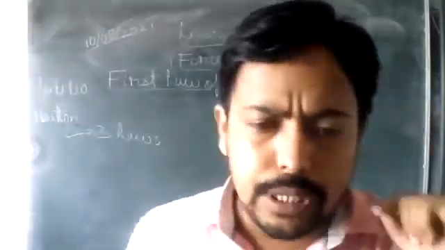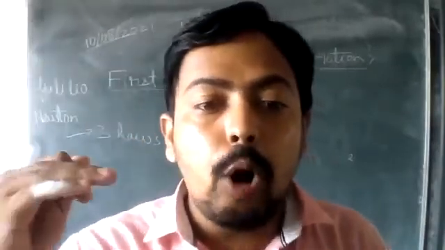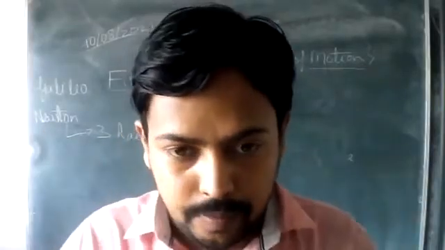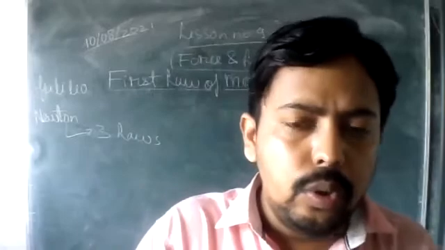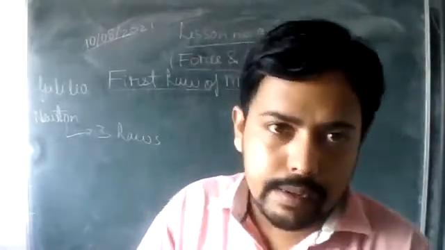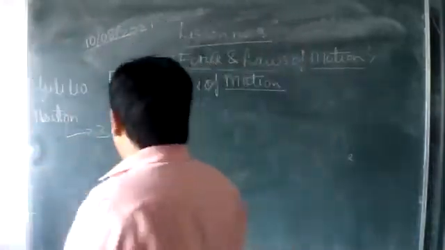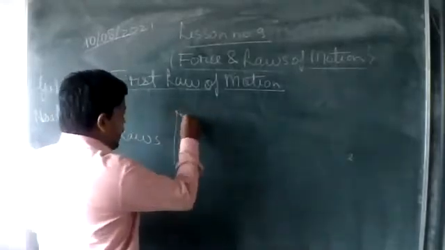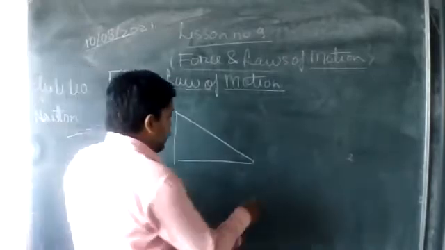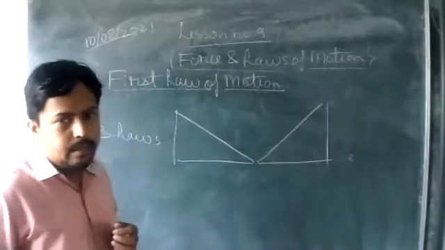So what is the first law? The first law talks about the property of a moving object. Earlier, according to the concept of Galileo, who was also a scientist, he took one example. He took 2 wedges. In your book, you can see the practical which has been printed there. There are 2 wedges like this.